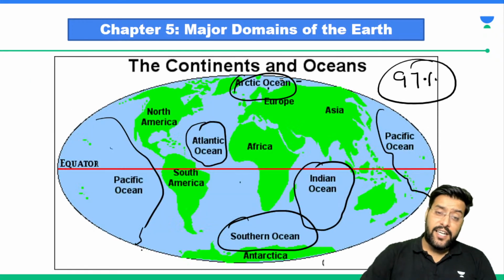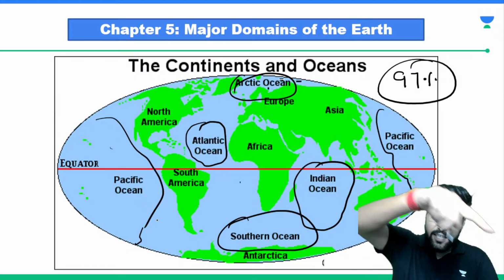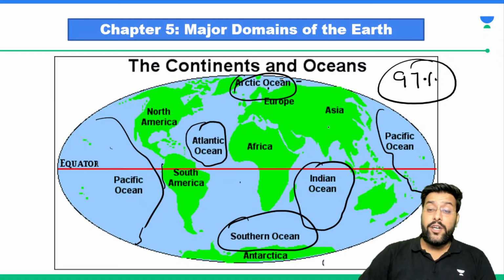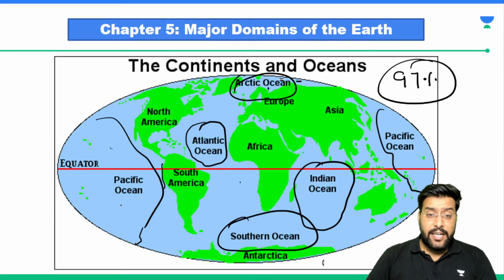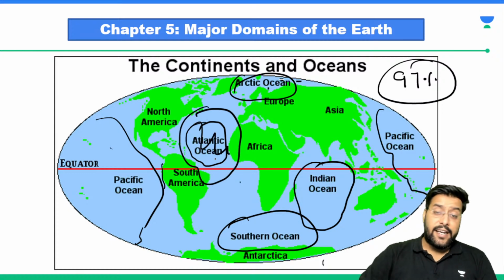Pacific Ocean is the largest ocean. You see this entire region, because earth is spherical, so it represents, coming from the coast of South America and North America up till the coast of Asia and Australia, this water body, that is Pacific Ocean. Atlantic Ocean is the second largest ocean. Where is it situated? Atlantic Ocean is situated between North America and Europe. This region in between is Atlantic Ocean.